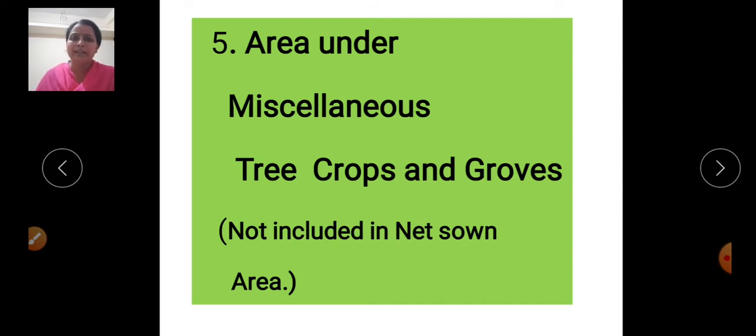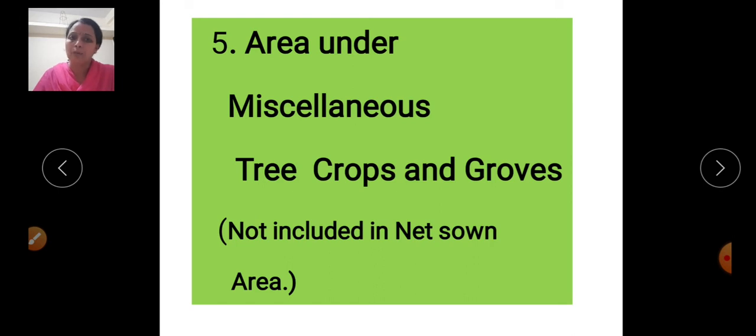Then next, the area under miscellaneous trees, crops and groves. This area is not included in the net sown area. Agricultural practice related with grain crops and pulses is not possible here.